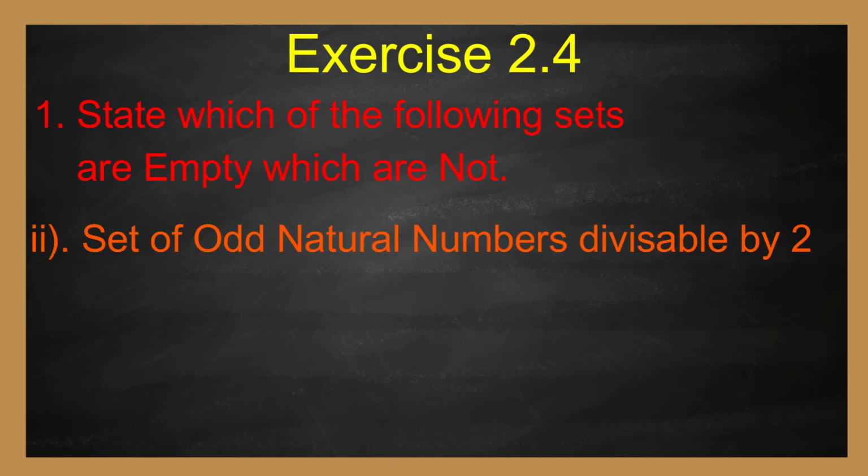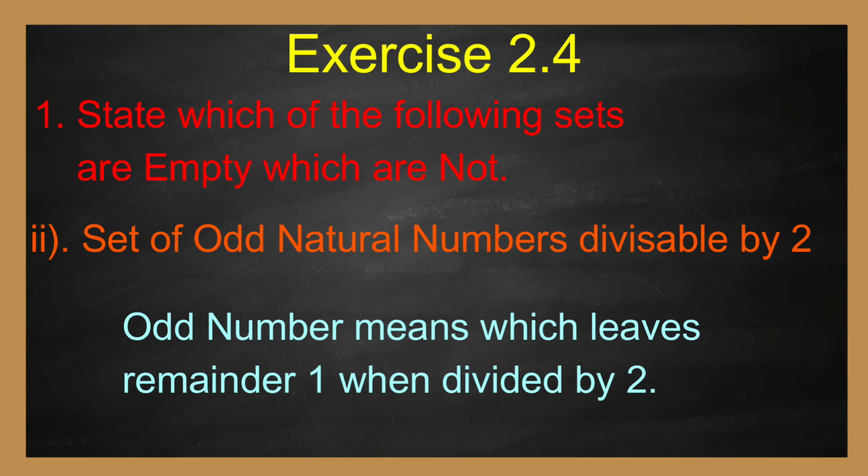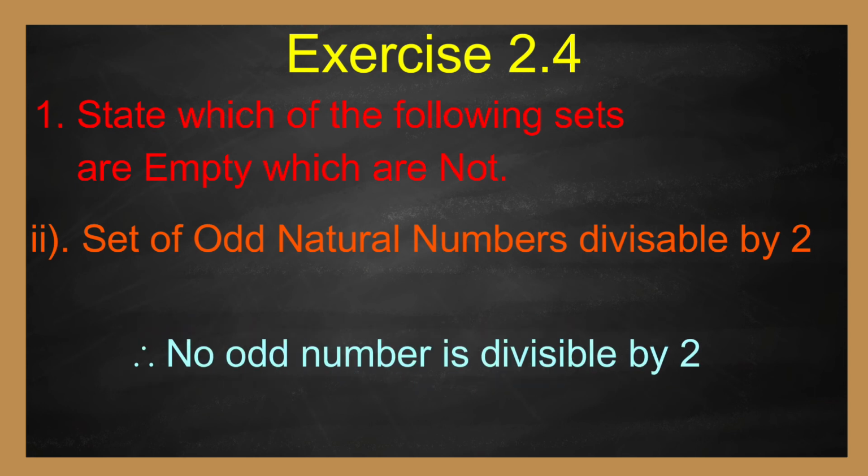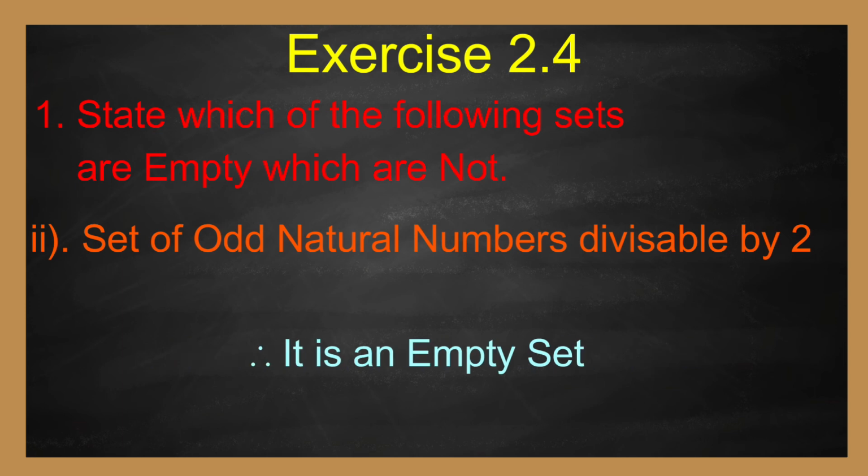Second one, set of odd natural numbers divisible by 2. Here, odd number means which leaves remainder 1 when divided by 2. Therefore, no odd number is divisible by 2. Therefore, it is an empty set.